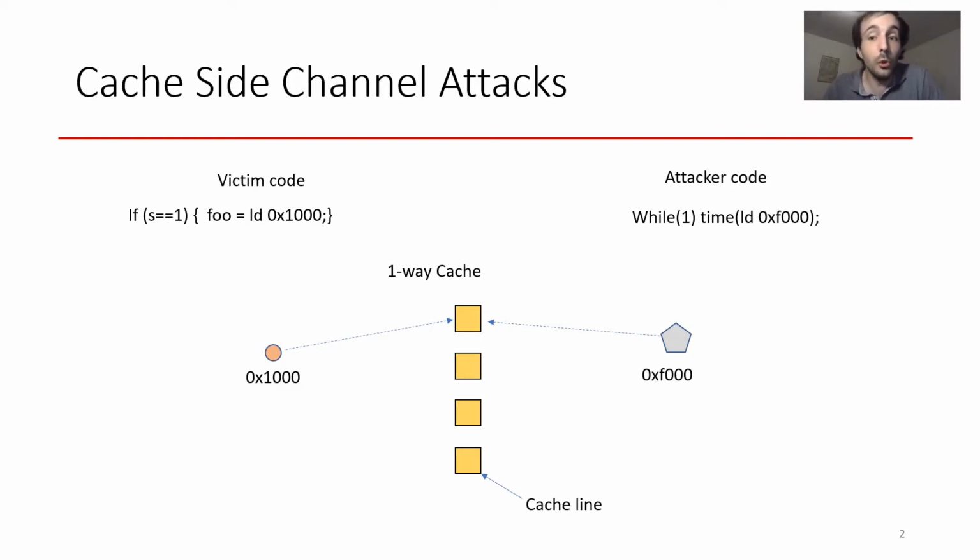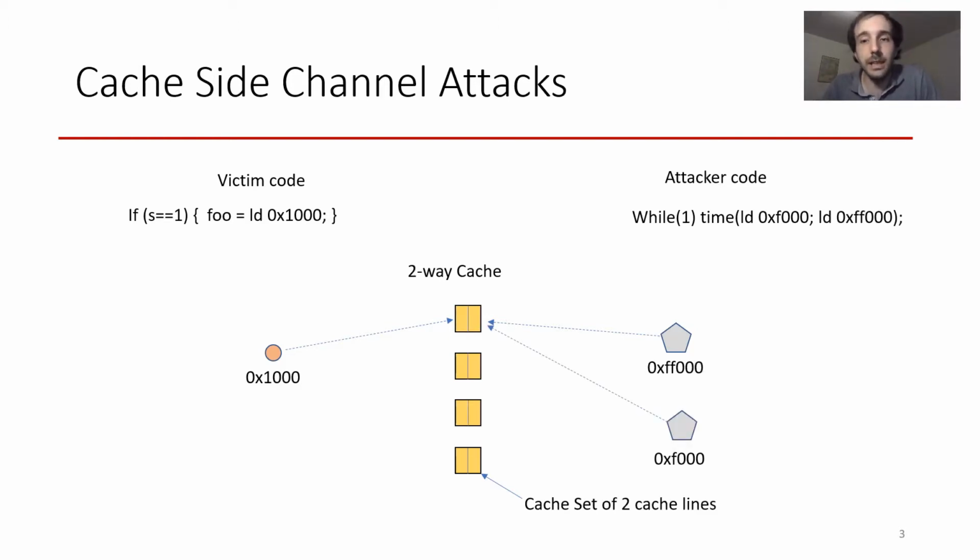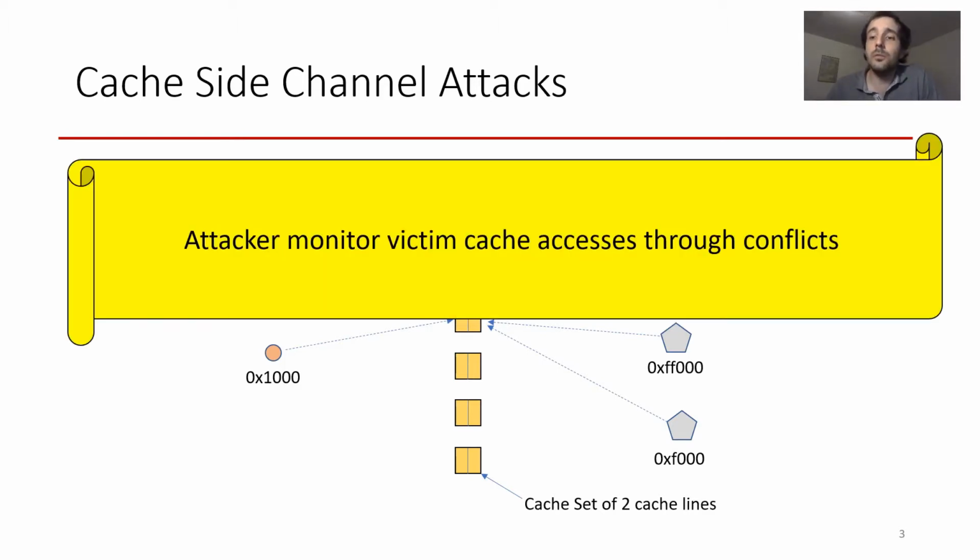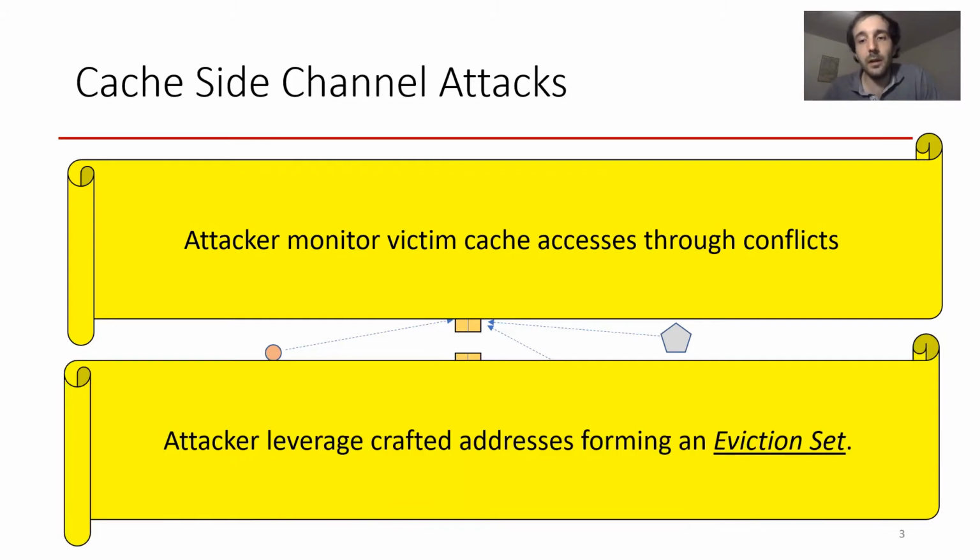When the cache is a two-way cache, cache lines become cache sets, and an attacker will have to craft a set of 2 addresses mapping to the cache set of the victim to monitor the accesses. Fundamentally, the attacker monitors victim cache accesses through the conflicts in the cache. The set of addresses crafted by an attacker to monitor a victim address is traditionally named an eviction set.